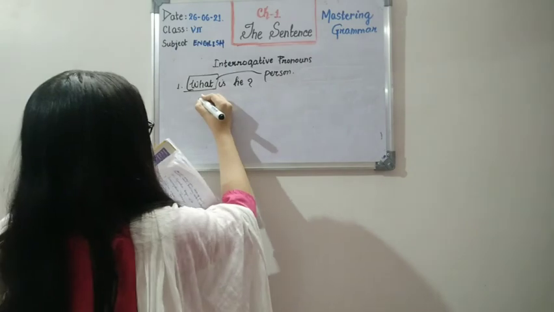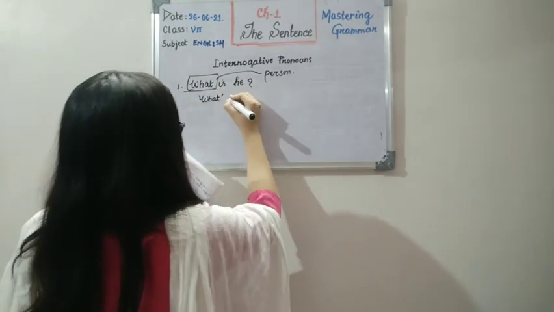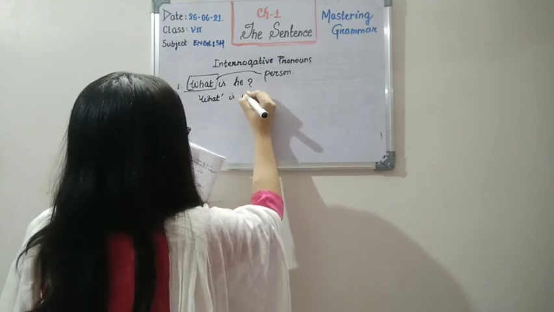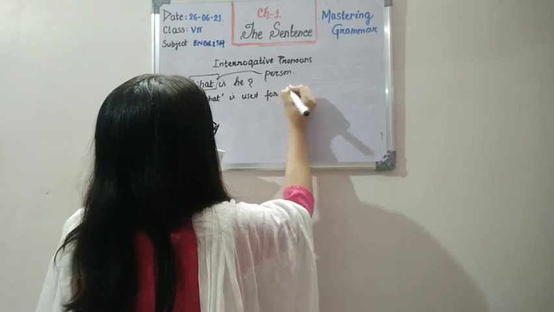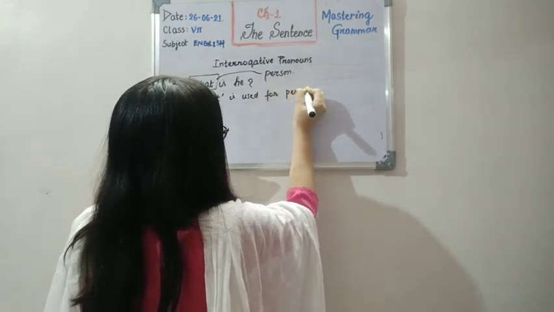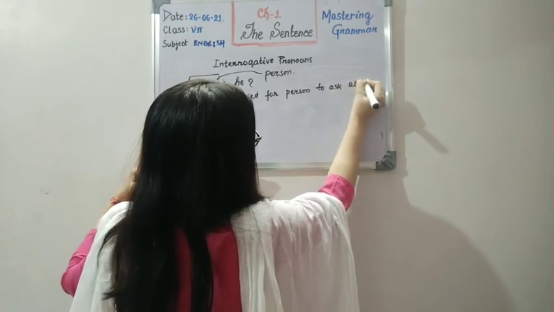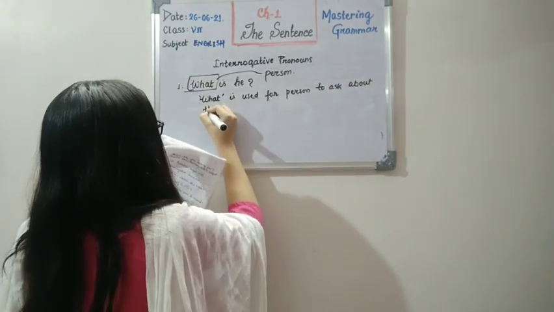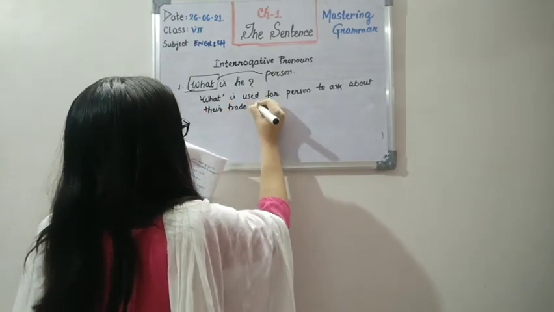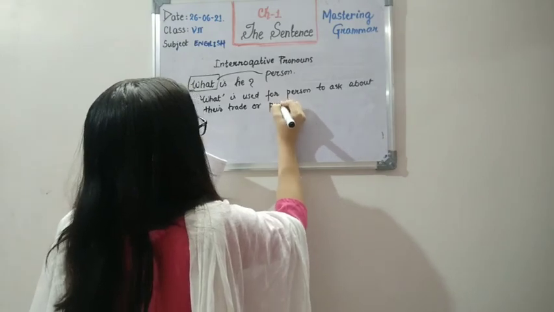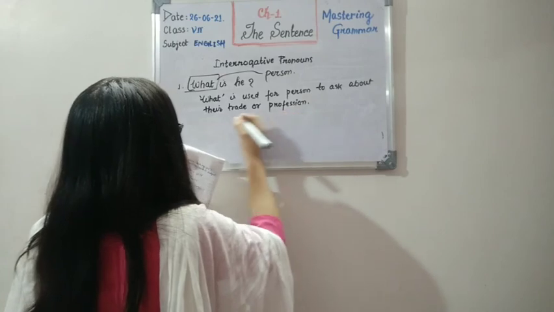What is used for persons to ask about their trade or profession, what job they do. So for people we can see how we have used it.